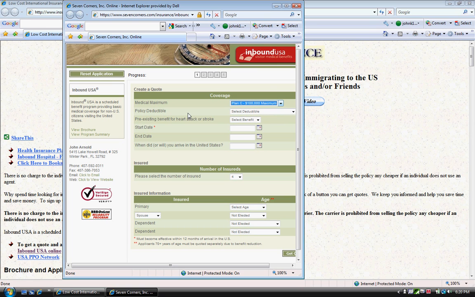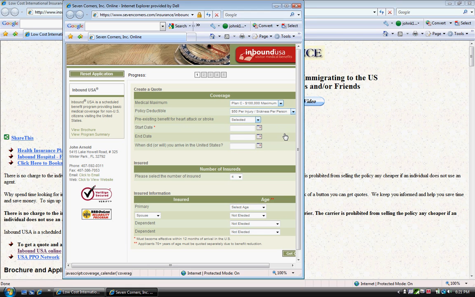The policy deductible. In this case, we'll have some choices. It could be $0, $50, or $100, and these will apply to people under the age of 70. Over the age of 70 will be a bit different. Let's say in this case we'll have a $50 per injury or sickness. Pre-existing condition benefit for heart attack or stroke. We'll say let's select that benefit.